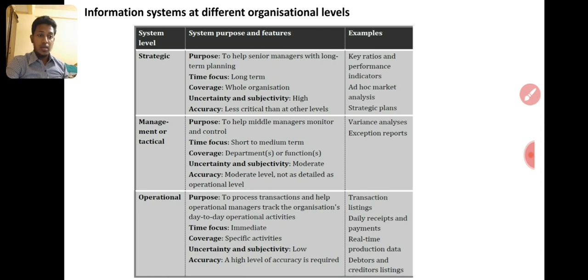So system level strategic. What is the purpose of the strategic level information system? To help senior manager with long-term planning. So senior manager's objective is to plan for the company. So purpose is also that. Then time focus is long term. The coverage is the whole organization. They are concerned about the whole organization, not only the accounts department, not the marketing management, not the human resource department, not the sales department, not the procurement department, not the administration department, right? They will be concerned about all the departments. All the departments will also have different information systems. So senior manager also has a different information system.